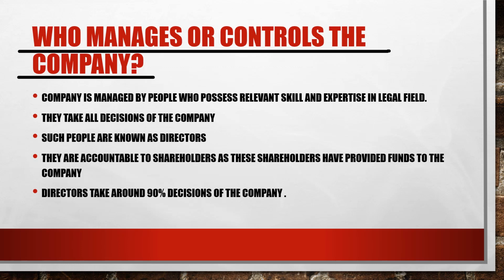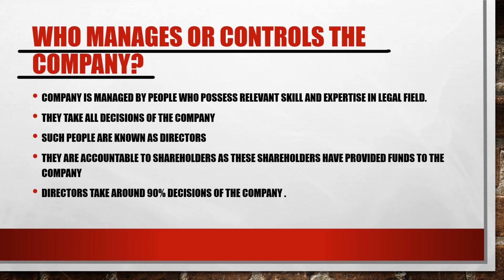Now let's see who manages or controls the company. The company is managed by the people who possess the relevant skill and expertise in the legal field. It is true that when we are starting a company, we need those people who can take a good decision, who have the top abilities, who carry with them the requisite skills. So the shareholders are the owners of the company, but there are so many laymen. They do not possess the relevant knowledge, the relevant skill with them so that they can run the company.